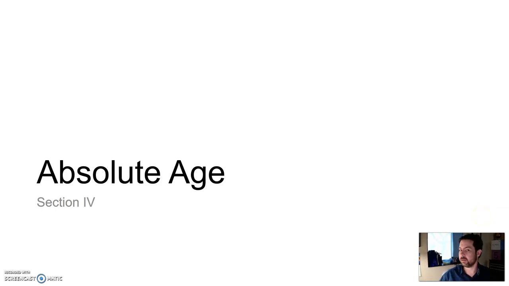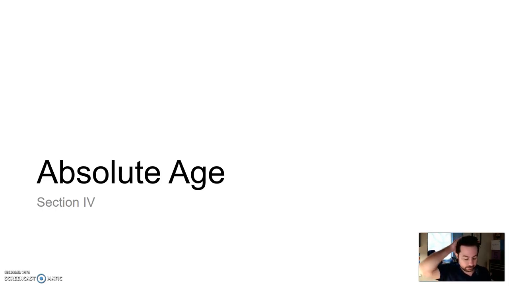Welcome back. So we talked about relative age, this compared to that is older or younger. We talked about geologic age, fitting things into chunks of time throughout the geologic past. And then we can also date things with something called absolute age, putting an exact number on it. This rock is 220 million years old, so putting some value on it.